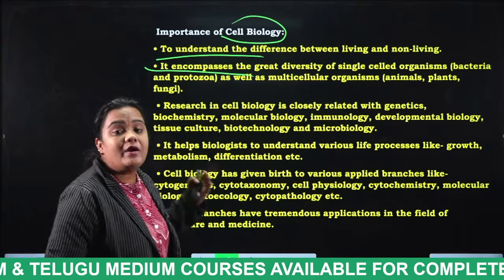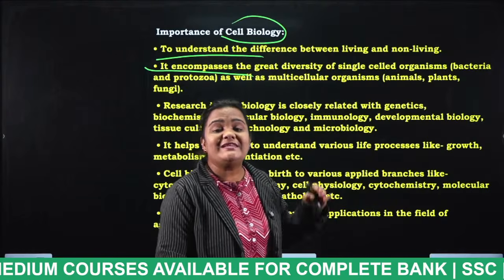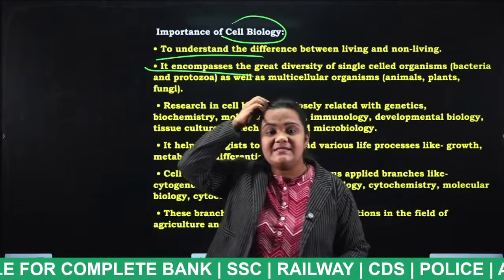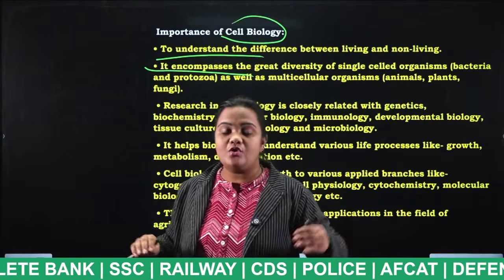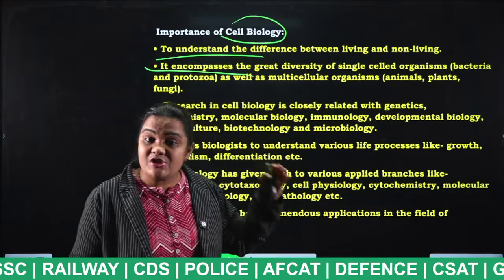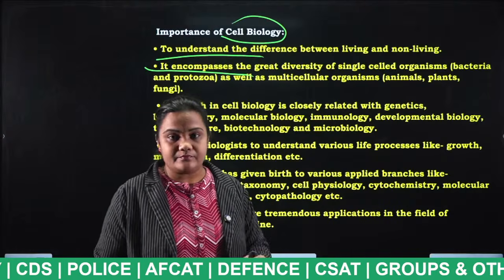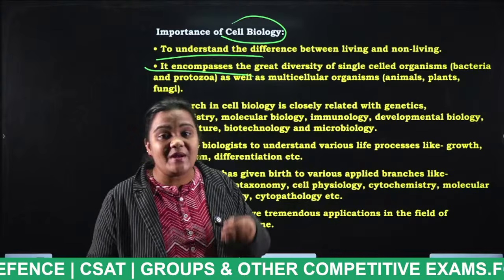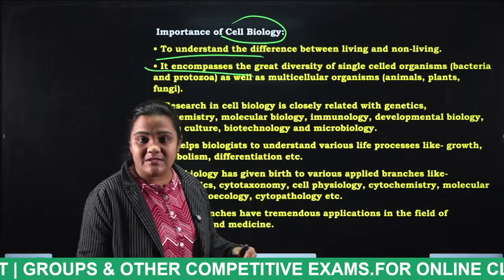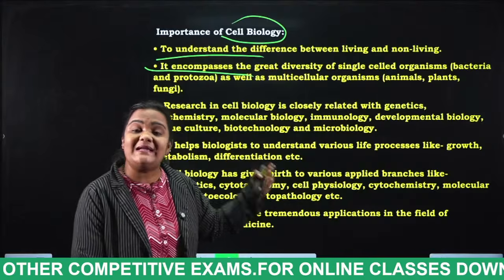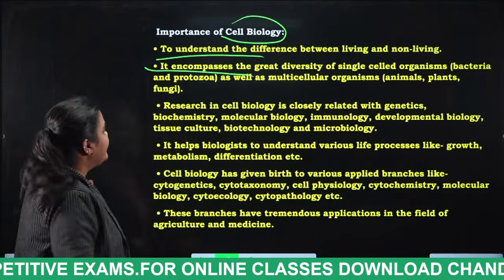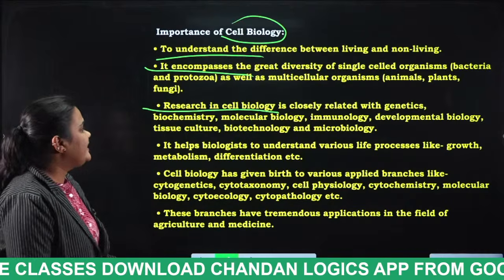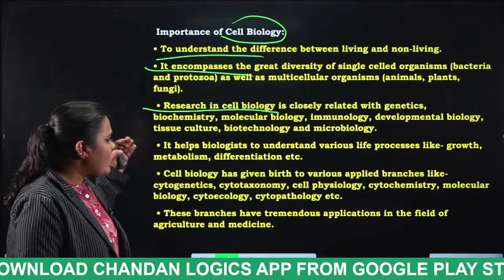I have already told you, students, which is unicellular? That means an organism consisting of only a single cell, like bacteria, protozoa, plasmodium, paramecium. So many are there. And which organisms consist of multiple cells? For example, animals, plants, human beings. So we consist of multiple cells. Next, research in biology is closely related with genetics and biochemistry. These are not that important.